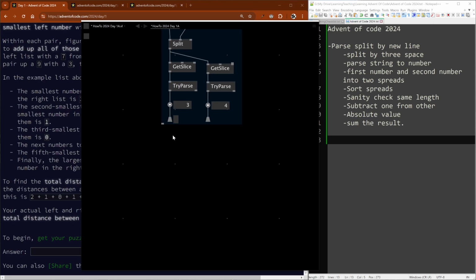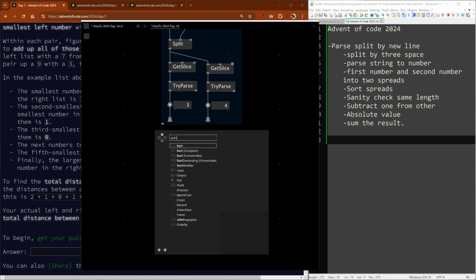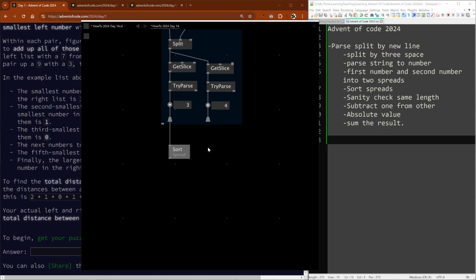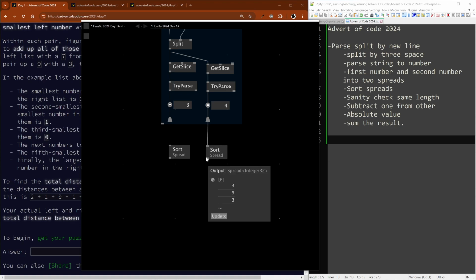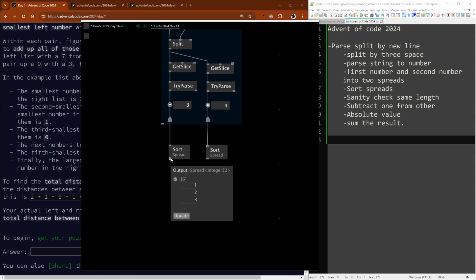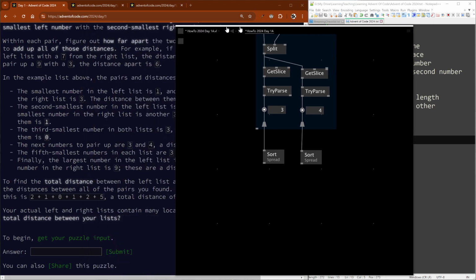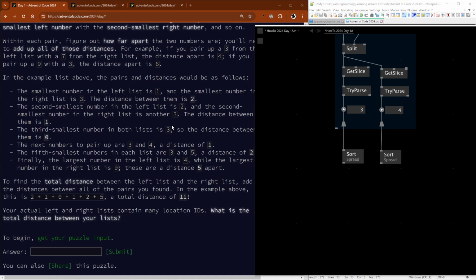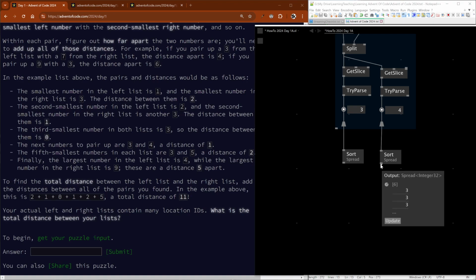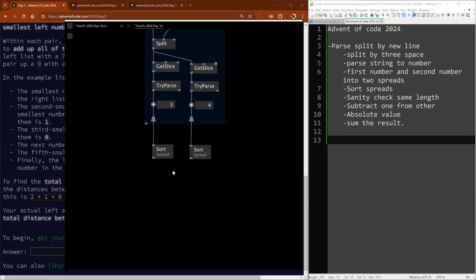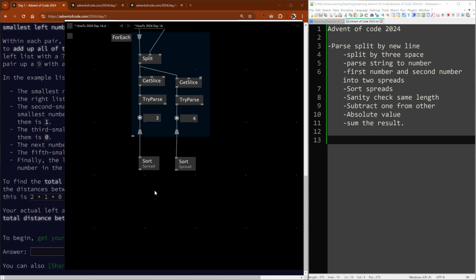Great. Then we want to sort both of those. Now it said sort from lowest to highest. I wonder if that matters. It just seems like they should be in the pairs. Well, the sort is ascending anyway. Okay. In this example, 3, 3, 3, 1, 2, 1, 2, 3. Yeah, 1, 2, 3, I'm seeing, and 3, 3, 3. It's okay, sanity check. Yeah, so I think those spreads have got the correct thing in them.